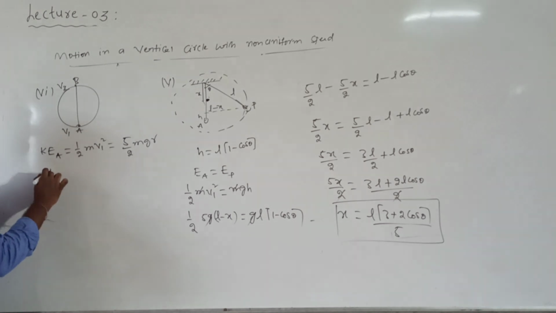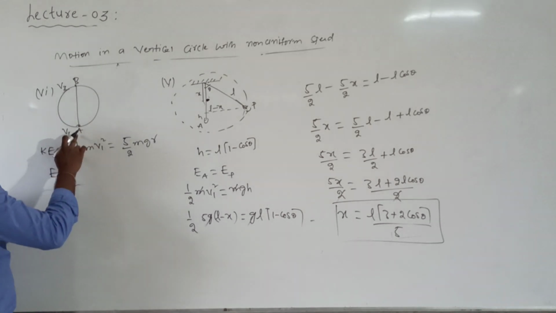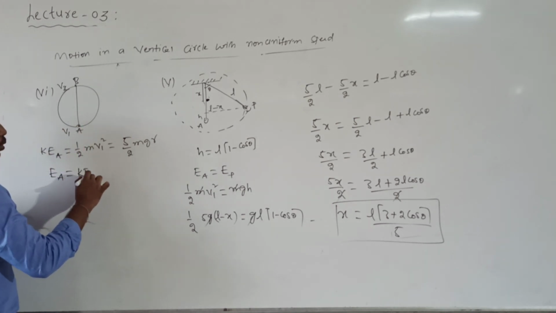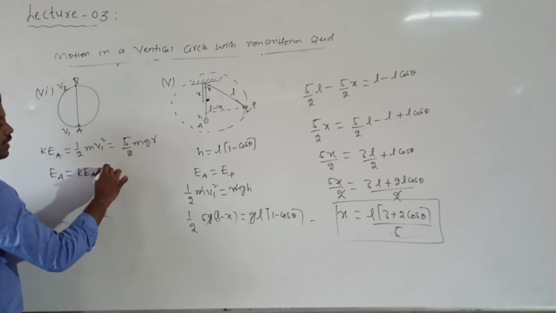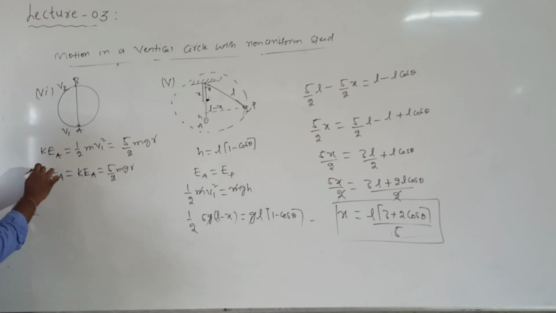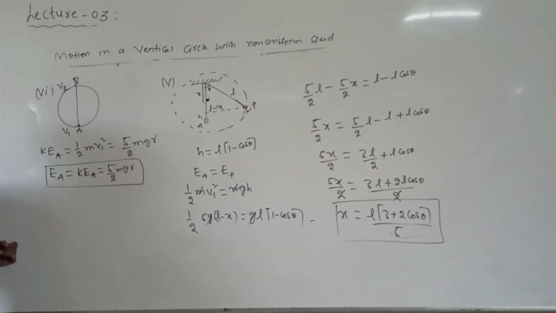What is the total energy at E? Total energy value will be equal to, so total energy at E, the body has only kinetic energy, potential energy is 0. So that's why total energy will be equal to kinetic energy, which is equal to 5 by 2 into m into G into 1. Now remember, whenever a particle is executing vertical circular motion, velocity changes, speed changes, momentum changes, angular momentum changes, but except only total energy. At each and every point, the total energy value remains constant.